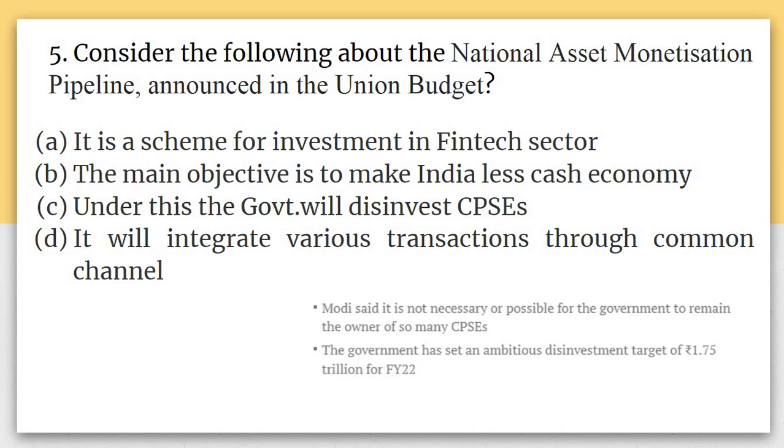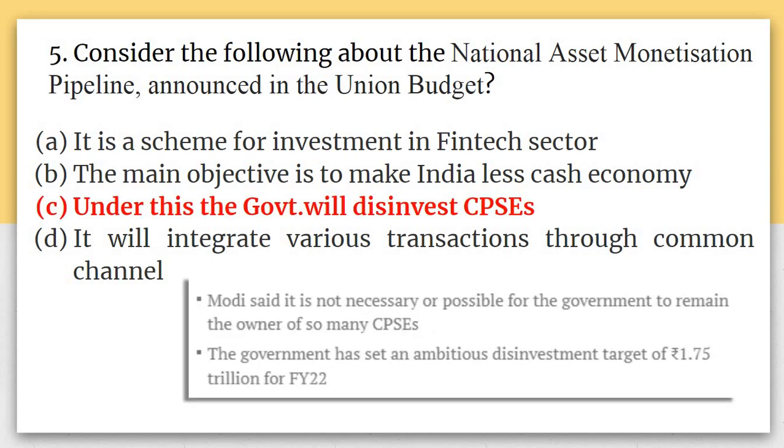So A says it is a scheme for investment in the fintech sector. B says the main objective is to make India a less cash economy. C says under this the government will disinvest CPSEs. D says it will integrate various transactions through a common channel. So the answer for this will be that under this the government is planning to disinvest CPSEs, that is Central Public Sector Enterprises.